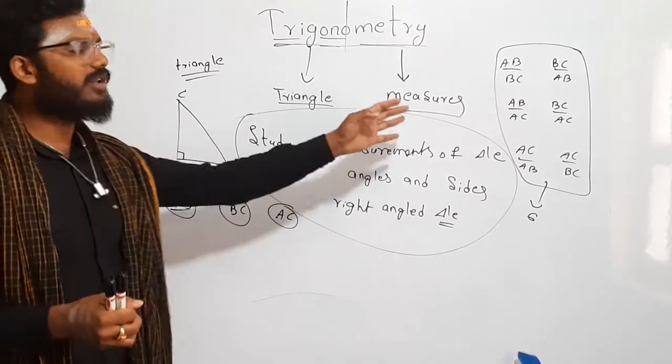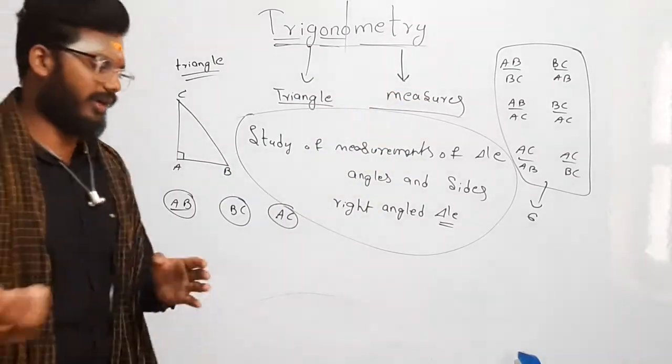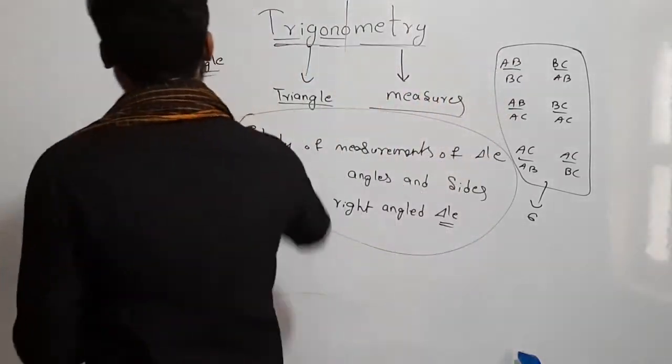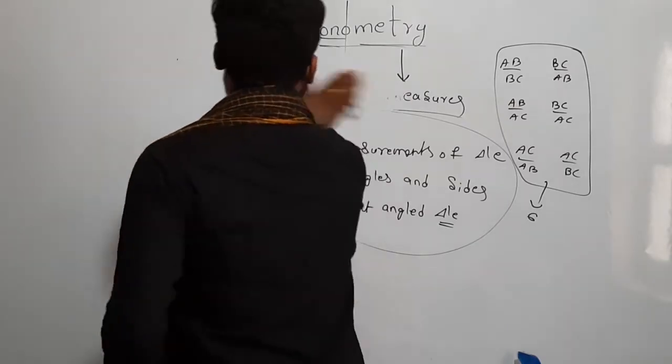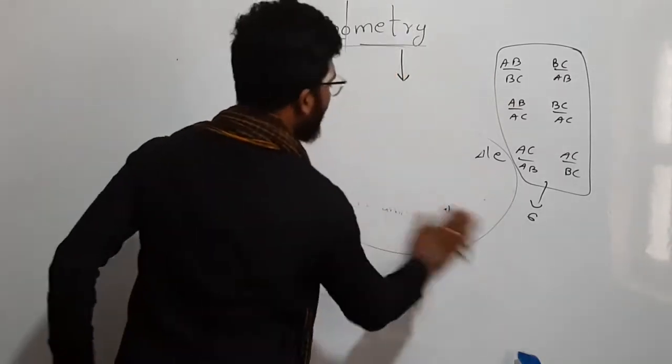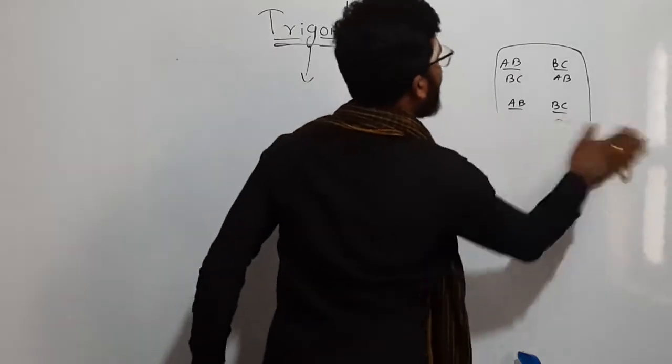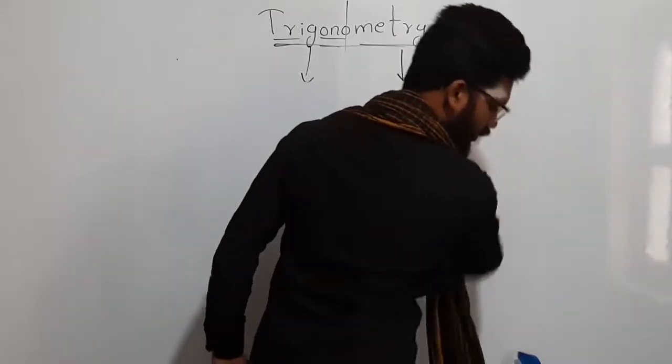Let us see which ratio means what, or what is the name of each and every particular ratio. We call them trigonometrical ratios. Okay, let us see what they are.